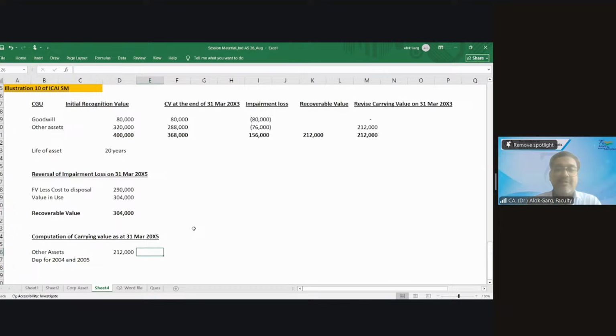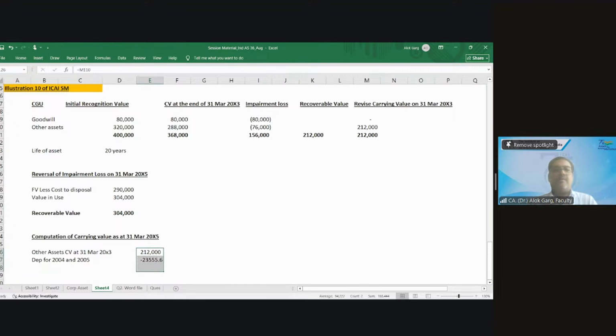So the carrying value of other assets at 31st March 20x3 was this. Now I need to depreciate. The depreciation is this divided by 18 remaining life, multiplied by 2, since it is 2 years.